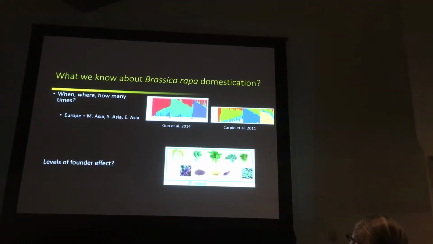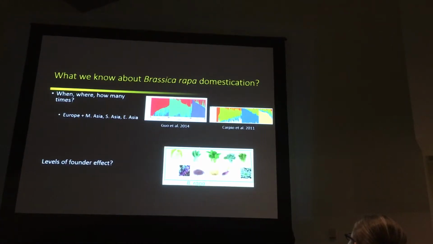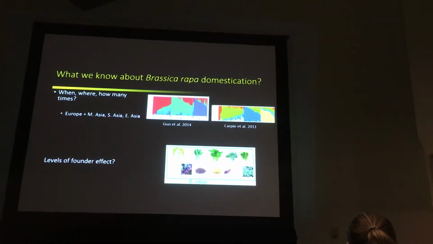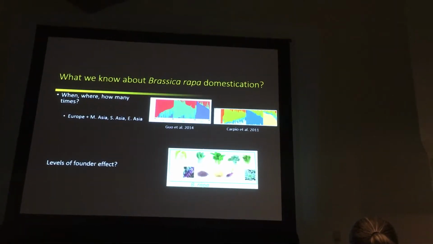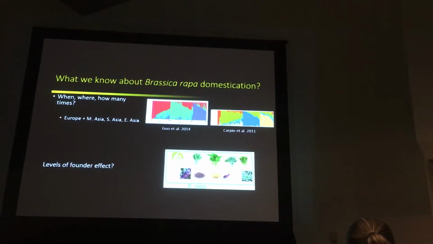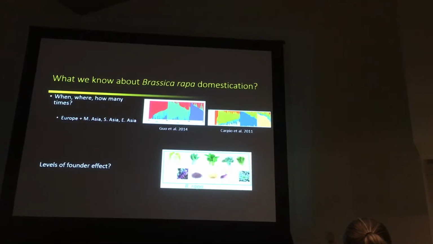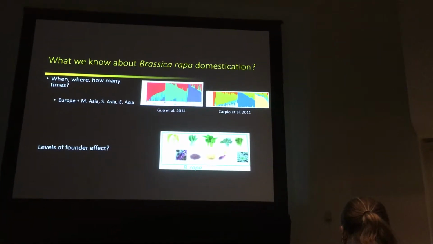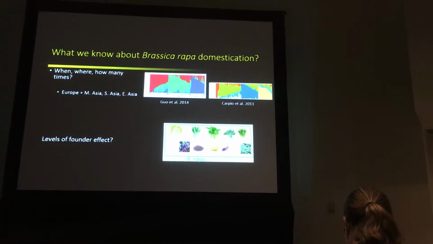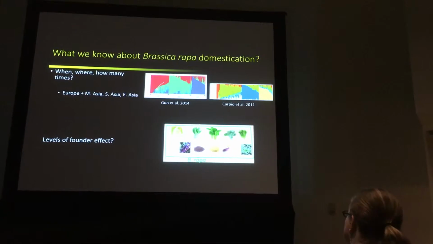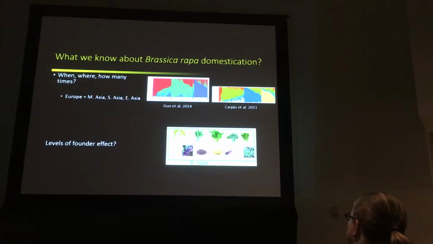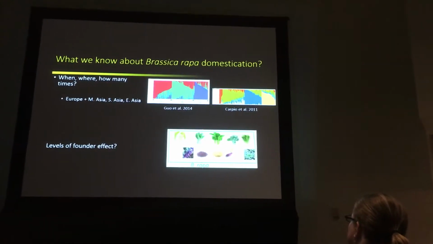When we talk about domestication, the first questions that come to our mind are when, where, and how these things were domesticated. People trying to ask this question in these Brassica crops use historical literature records, like linguistic evidence, and also try to address this question using archaeological evidence. And also, recently, people use genetic markers to address this question. So here are 2 of the recent results trying to resolve the phylogeny and population genetics of these crops. But we actually get very poor resolution.